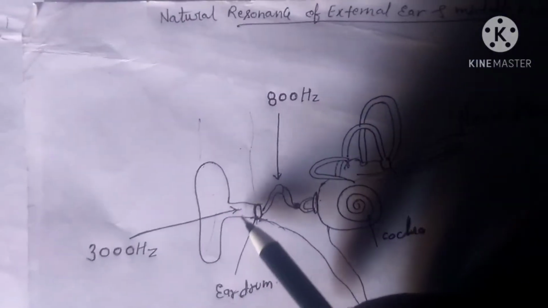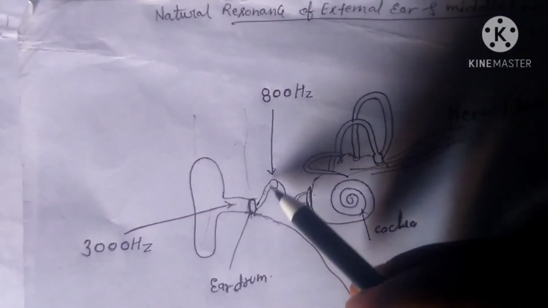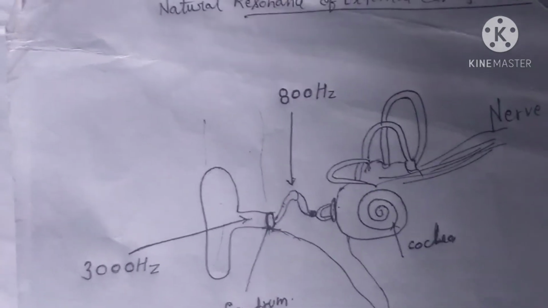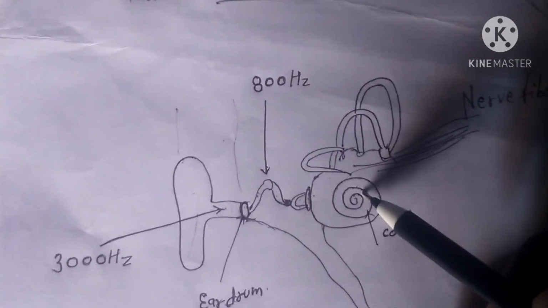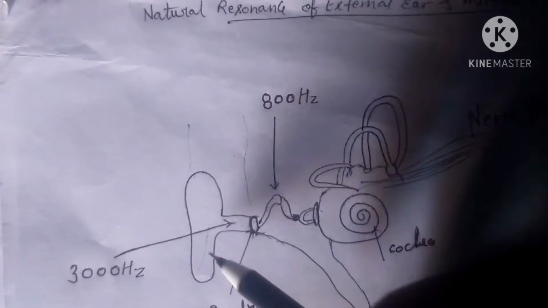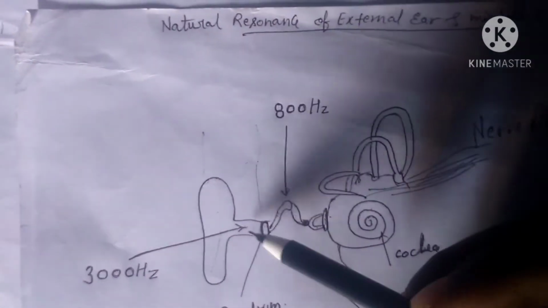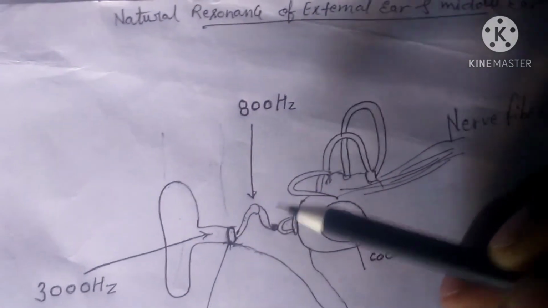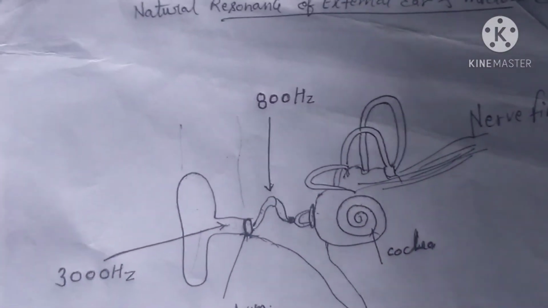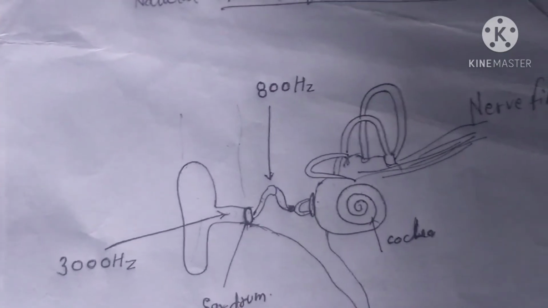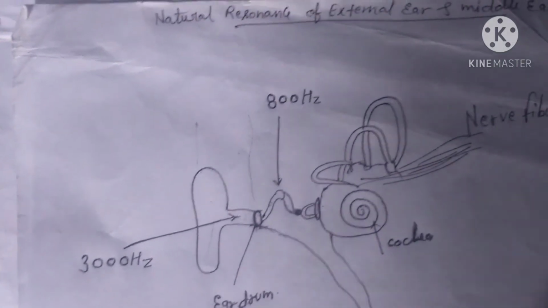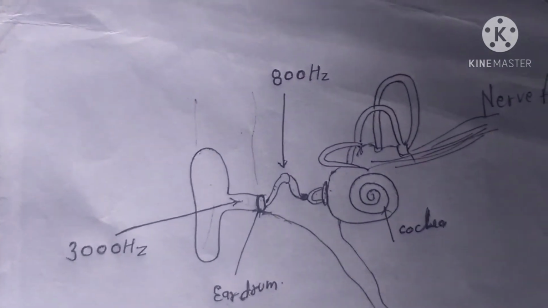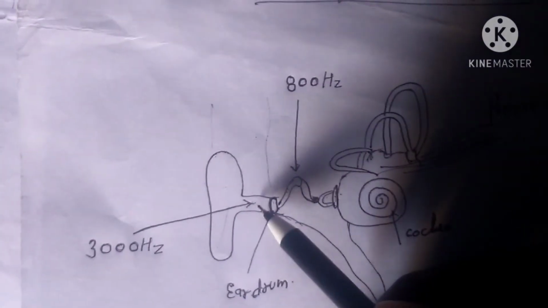Friends, the external ear canal and the middle ear ossicular chain have some inherent properties to pass the sound to the inner ear, and these properties of the external ear canal and ossicular chain are known as natural resonance.